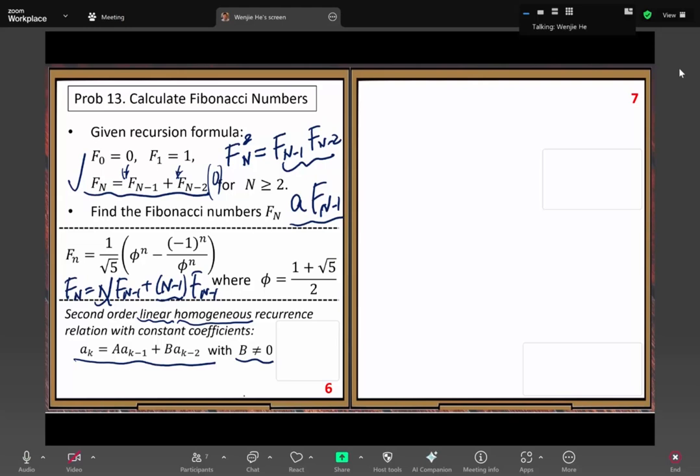That means it doesn't exist. Well, not doesn't exist. It becomes a first order recurrence relation. First order, we studied before. So we don't worry about first order. That's why we want to assume b must be non-zero.